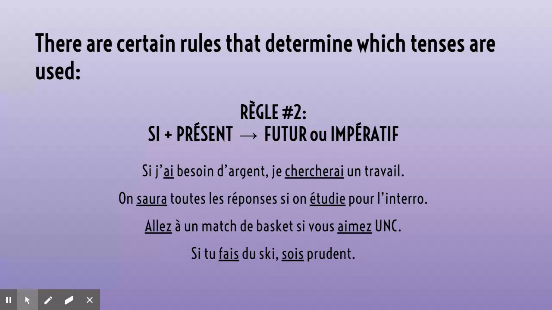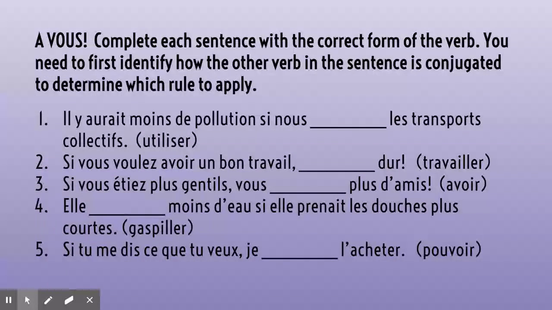So that's pretty much it. You just have to memorize those two rules. Si plus imparfait means conditional in the resulting clause, or si plus présent implies future or impératif in the resulting clause. There are, like I said, other rules, but we are not going to talk about those this semester. So here are your sample questions.